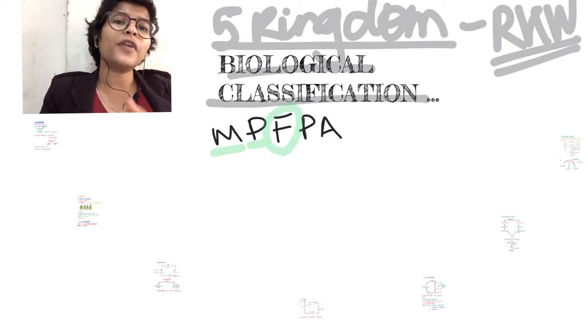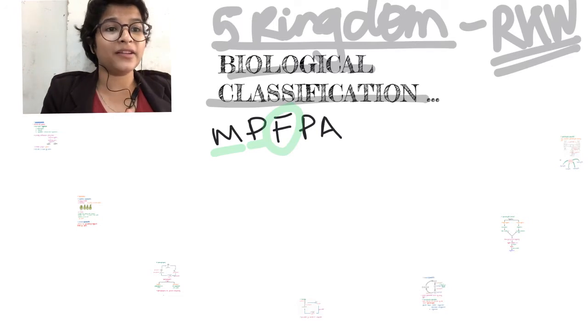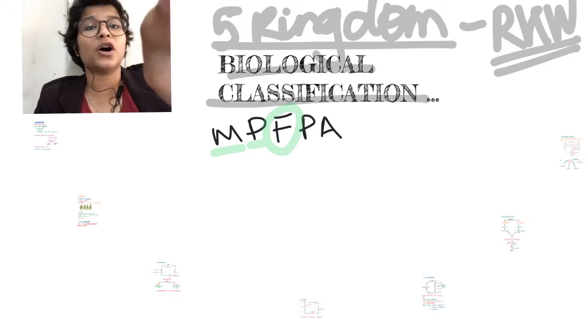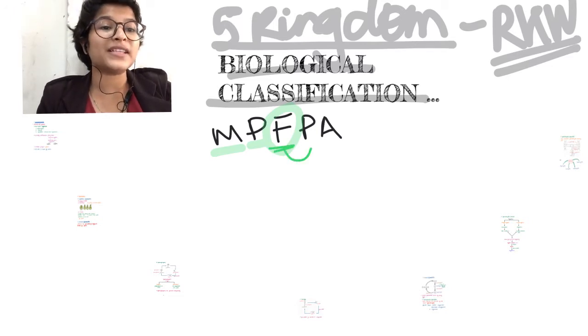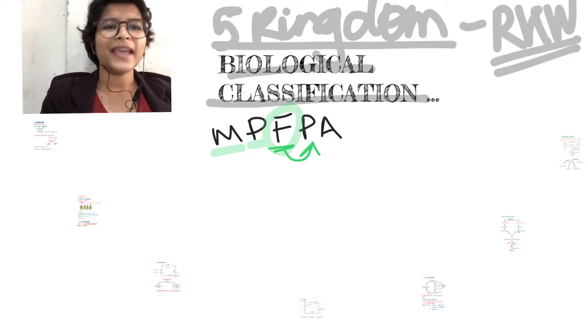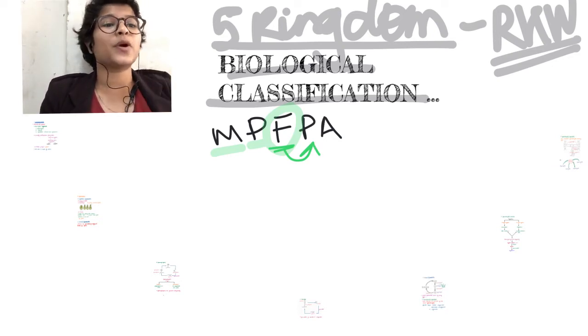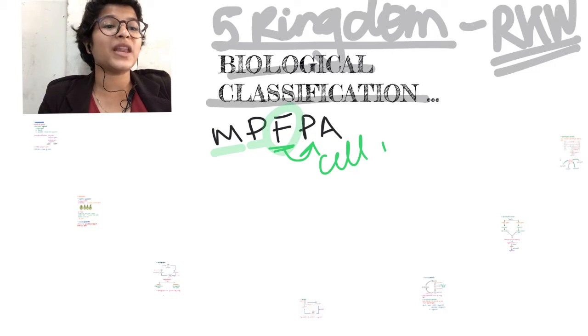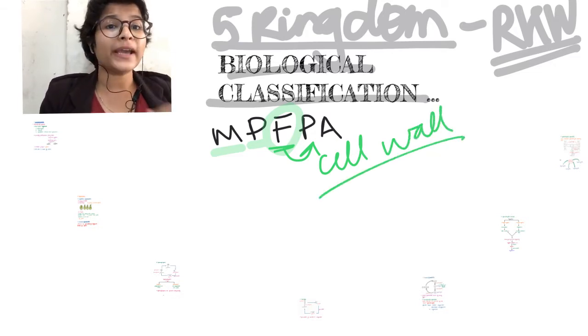So before, Fungi was not a kingdom in itself. Fungi organisms were classified with plants. Any reasons why? This is because of the presence of a cell wall. But they lack an important characteristic that all plants have, that is, they are not autotrophs.